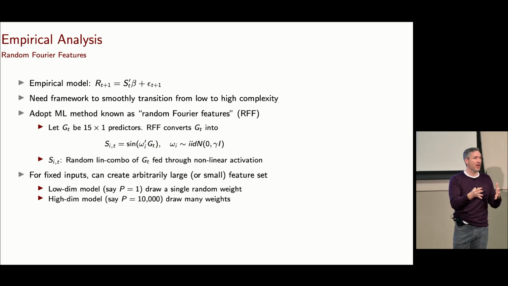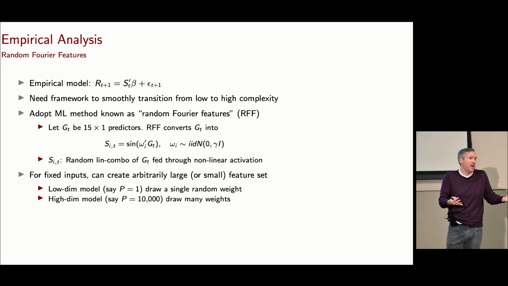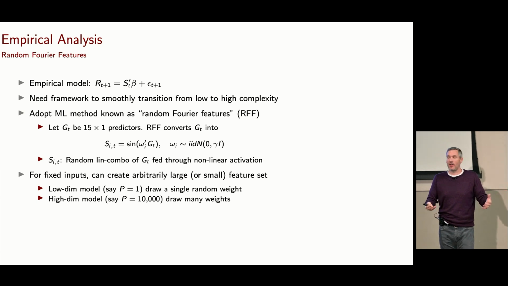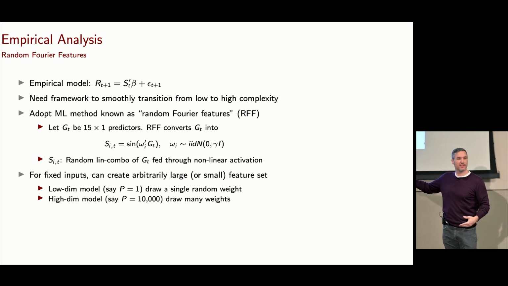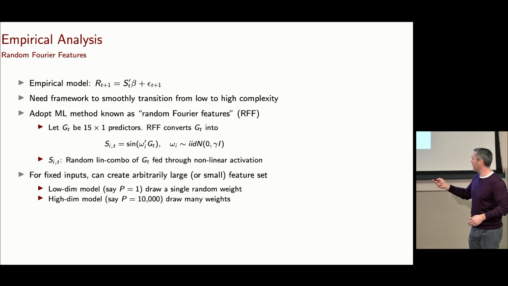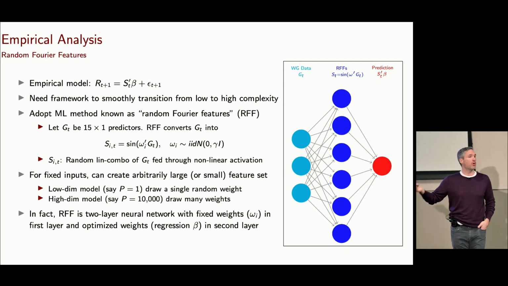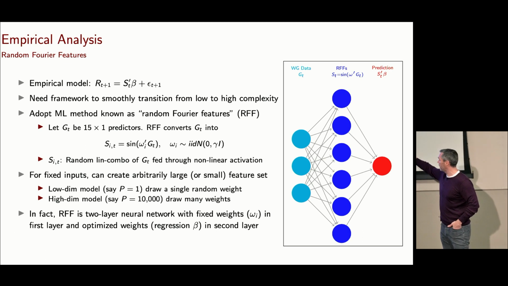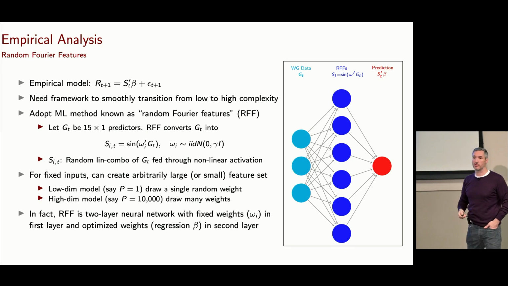Because they're both constructed in a random way, ex ante, they contain the same amount of expected predictive information. That's going to allow me to look in the data across P, because I can do this once, I can do it twice, I can do it 10,000 times. By the time I'm done here, I will have exactly constructed the type of neural network that we often work with in finance and outside of finance. I take my original 15 predictors and expand them out into a bunch of other generated regressors, these S's, these random features. And then I'm going to run my ridge regression to forecast the market return.